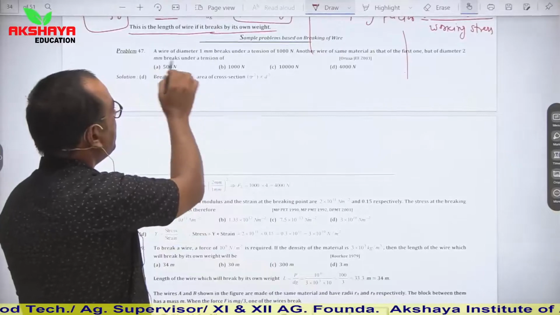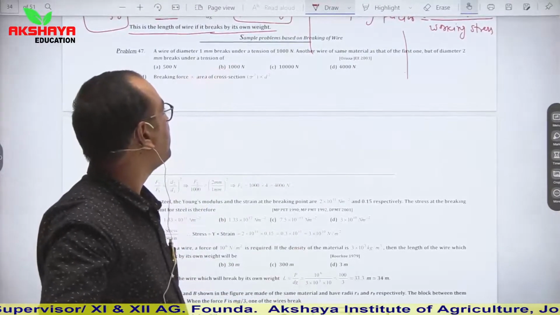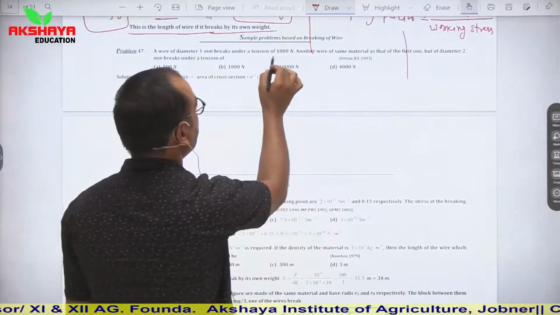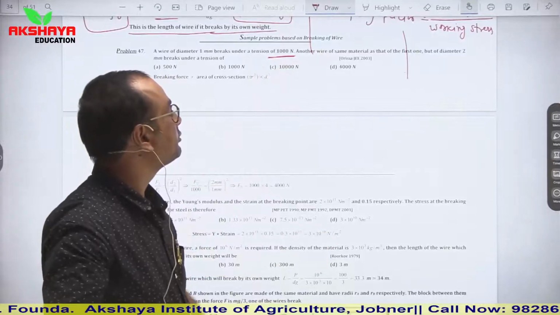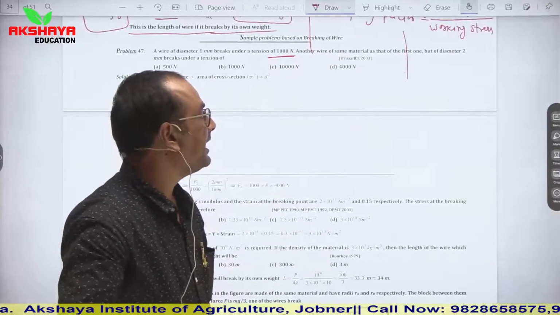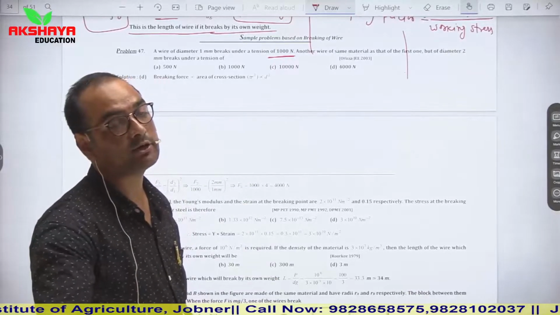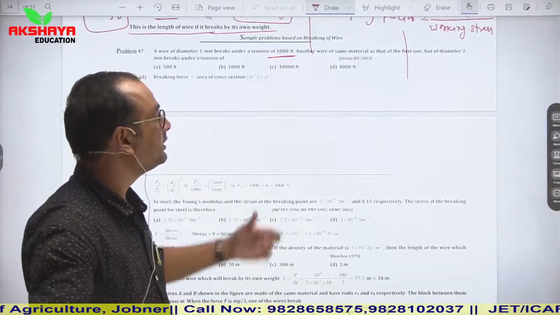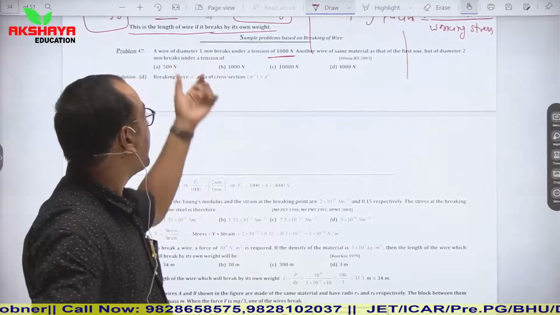We are given a question: a wire of diameter 1 mm breaks under a tension of 1000 Newton. Another wire of the same material as the first one, but of diameter 2 mm, breaks under a tension of what? So here we have to give a relation between tension and diameter.